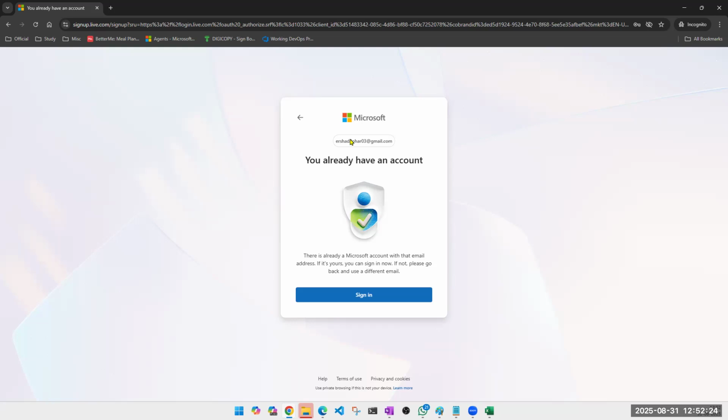We're not talking about an Azure account yet. You will get an Azure account only with a Microsoft email ID like Outlook.com or live.in, live.com, right? So I believe Irshad already has one account and this Gmail is linked with it. So even if it is not there, what will happen? It will simply ask you to create a Microsoft account.